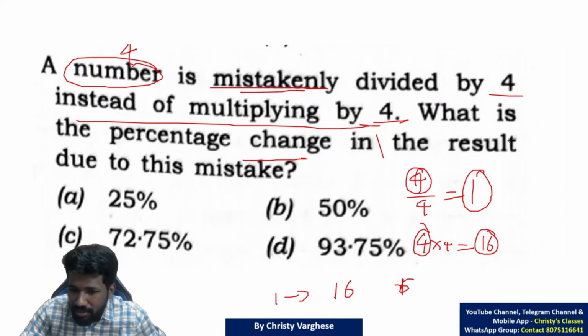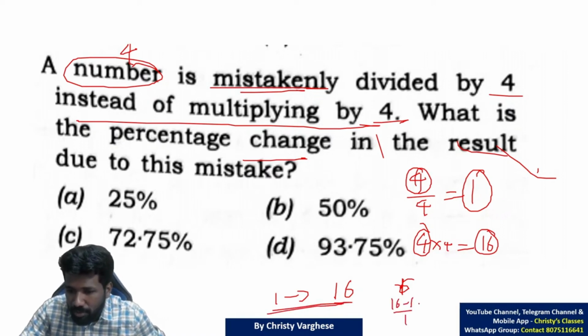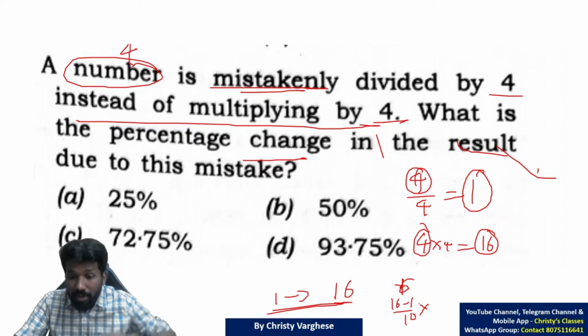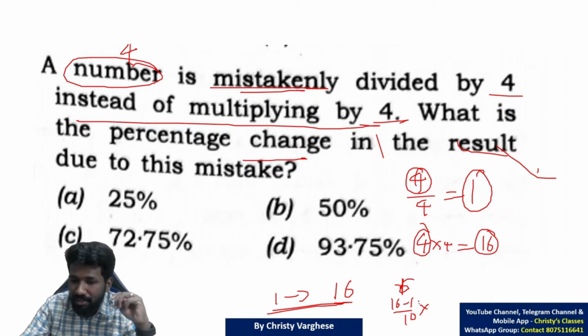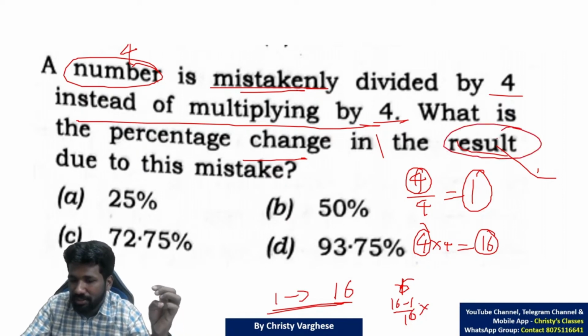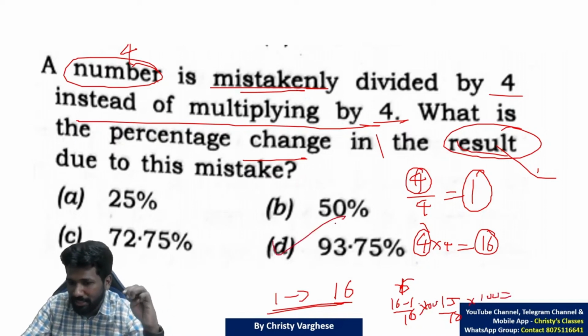That means 1 becoming 16, 1 is the original value, but we are getting 16. So 16 minus 1 by 1 into 100. Sorry, in this case you have to compare it with 16, not with 1, because the question is asking the percentage change in the result. So 16 minus 1, 15 by 16 into 100. Multiplying it, you will get option D as the answer.